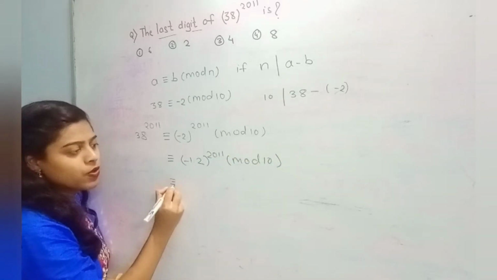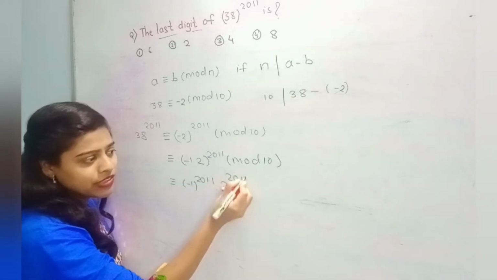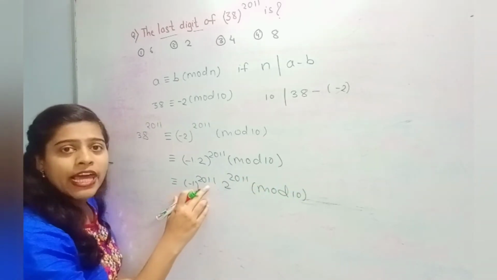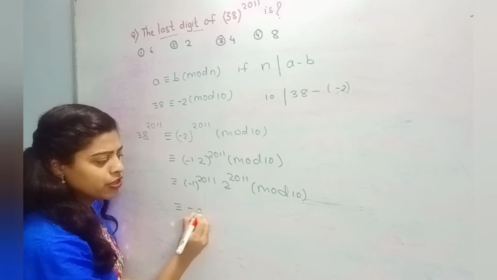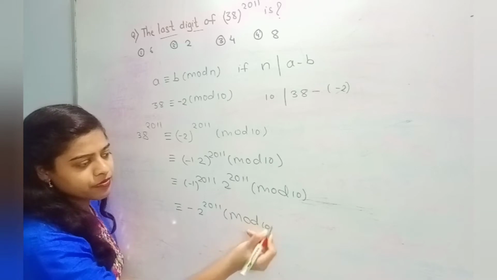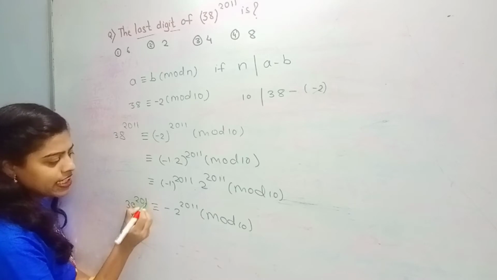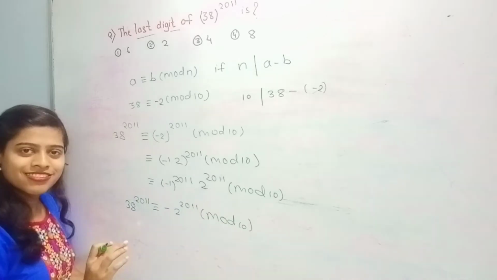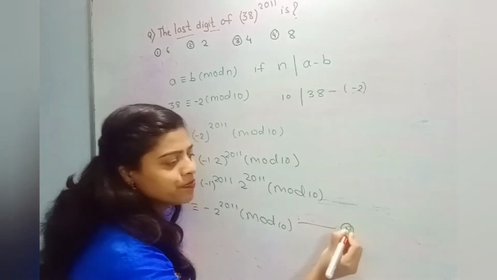That means congruent to -1 raised to 2011 into 2 raised to 2011 modulo 10. We already know that -1 raised to any odd power will give us a minus value. Therefore, we get minus of 2 raised to 2011 modulo 10. That is, we have 38 raised to 2011 is congruent to -2 raised to 2011 modulo 10. Now, we only need to find this value. Denote this congruence as equation number 1.